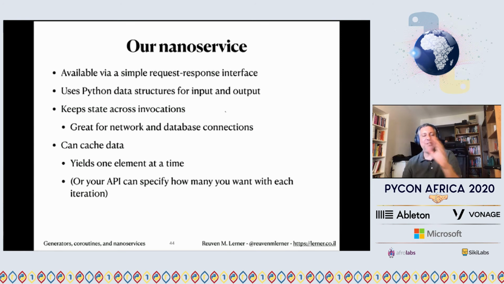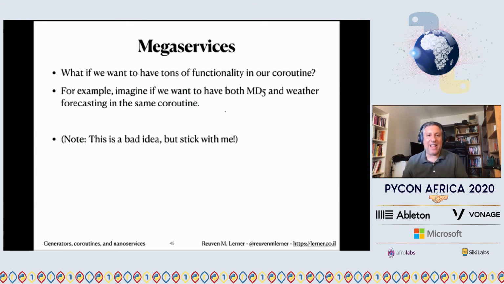All right, let's do a little thought experiment. Let's say we want to put lots and lots and lots of functionality into our same coroutine. I know this is a bad idea, and I know this goes against everything I've told you so far.